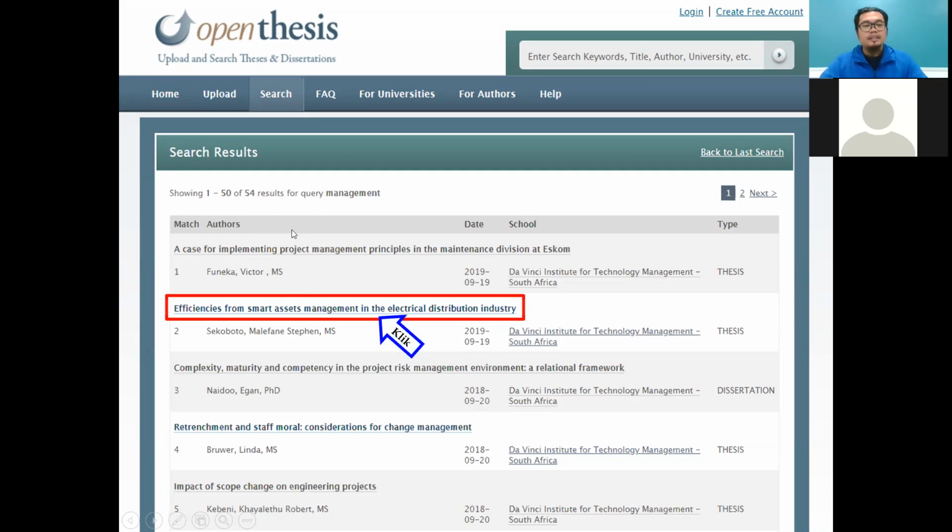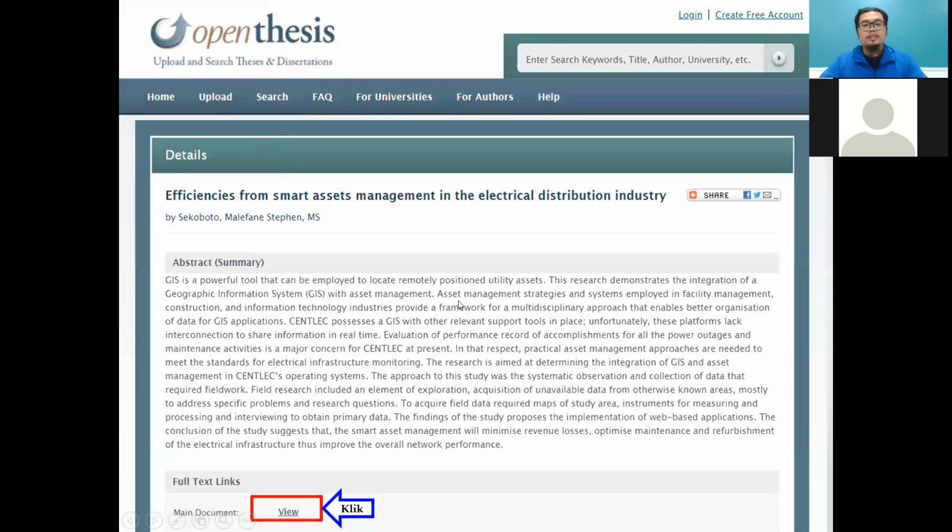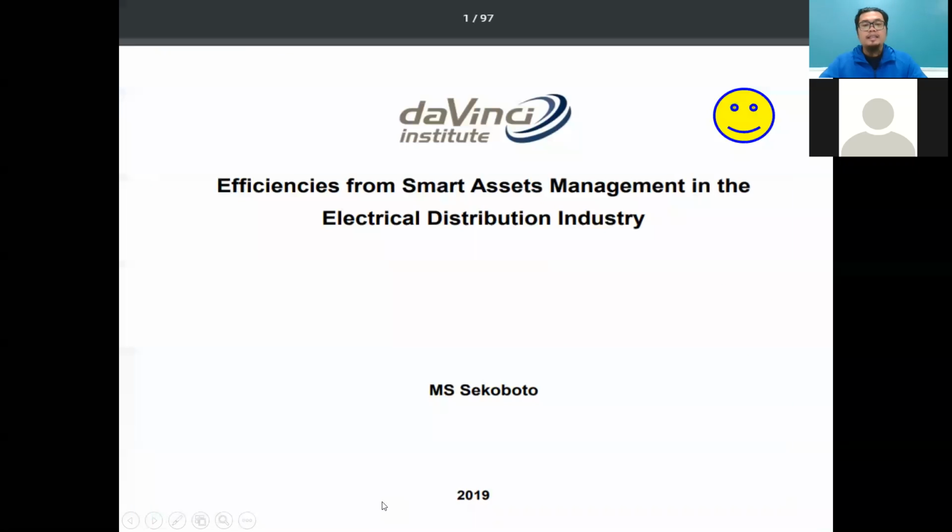They try to give you suggestions, 54. From the 54 suggestions, I am interested in number 2, regarding the title efficiency from smart asset management in the electrical distribution industry. Just click. This is the abstract information. Click the full text link to get the full text, and then I get the full text from 2019.